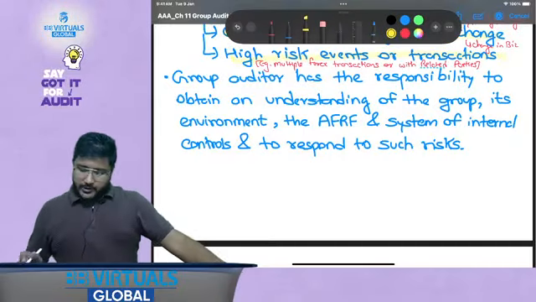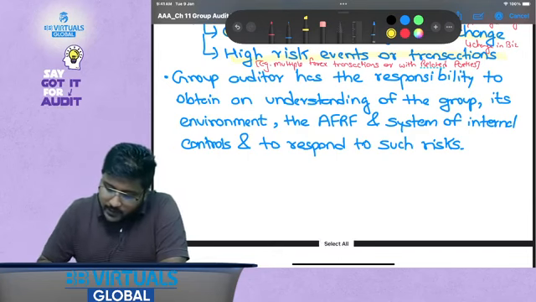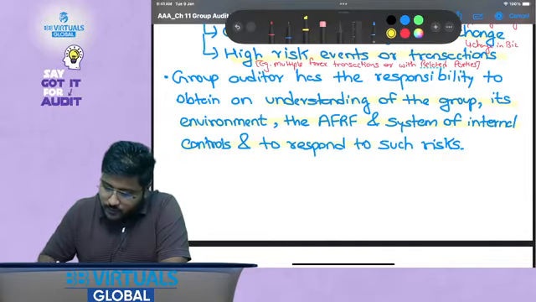Now the group auditor has the responsibility to obtain an understanding of the group, its environment, the applicable financial reporting framework and the system of internal controls, and to respond to such risks.